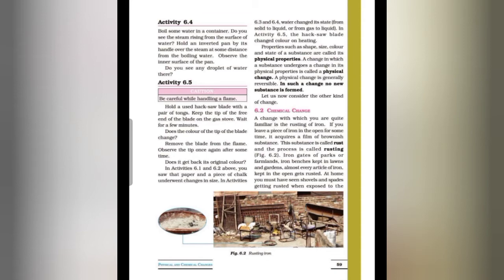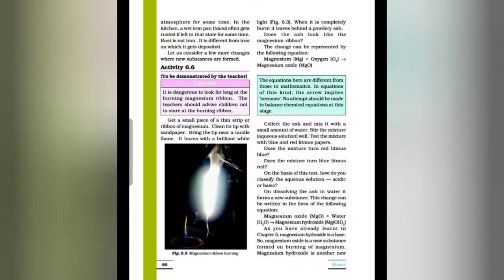Iron gates of parks or farmlands, iron benches kept in lawns and gardens, almost every article of iron kept in the open gets rusted. At home, you must have seen shovels and spades getting rusted when exposed to the atmosphere for some time. In the kitchen, a wet iron pan gets rusted if left in that state for some time. Rust is not iron, it is different from the iron on which it gets deposited. Let us consider a few more changes where new substances are formed.